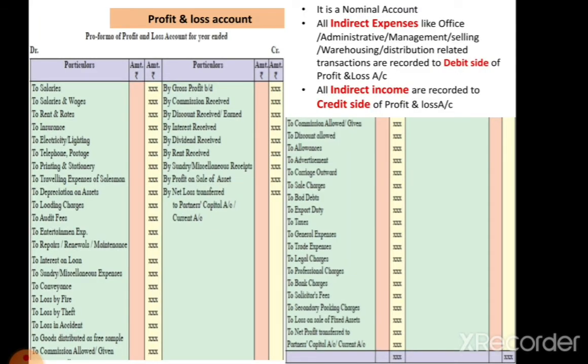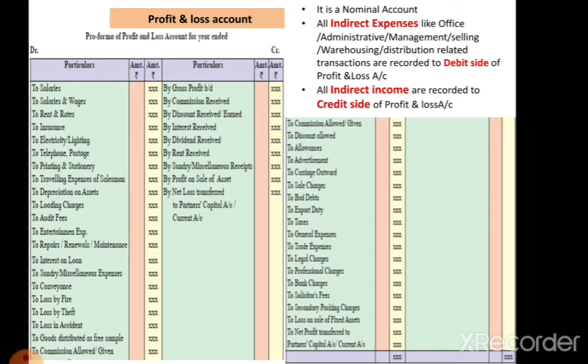Now let us see the profit and loss account. This is a pro forma of profit and loss account in front of you. Profit and loss account is the same as a trading account. It is in ledger form, which also has the debit side and the credit side. It is also a nominal account. It means it also involves the expenses, gains and incomes.